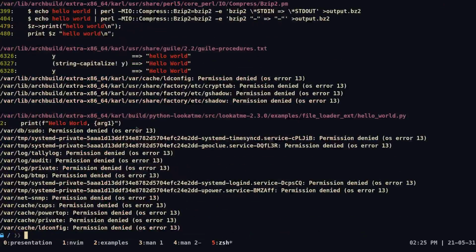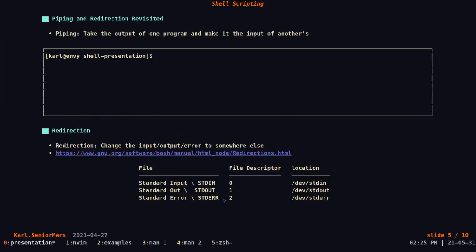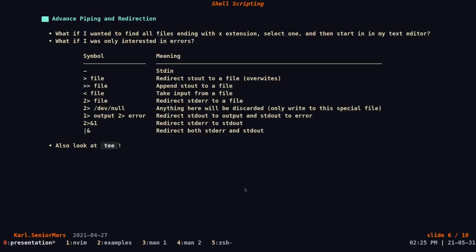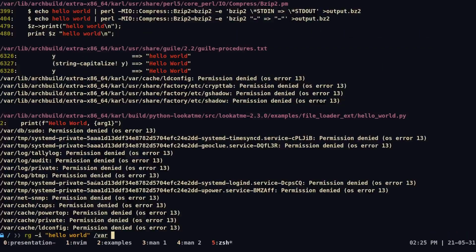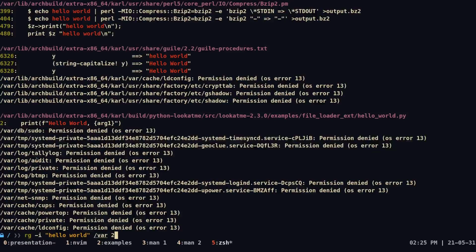and have my computer tell me hello. And the way we're going to do this is by taking advantage of file descriptors, specifically standard error, like I said. Here we want to just note down every error we got. So the way we're going to do this is by doing 2, which represents the standard error file descriptor, and then the closing angle bracket like we said before. And I want to output everything to a file called errors.txt in my home directory.